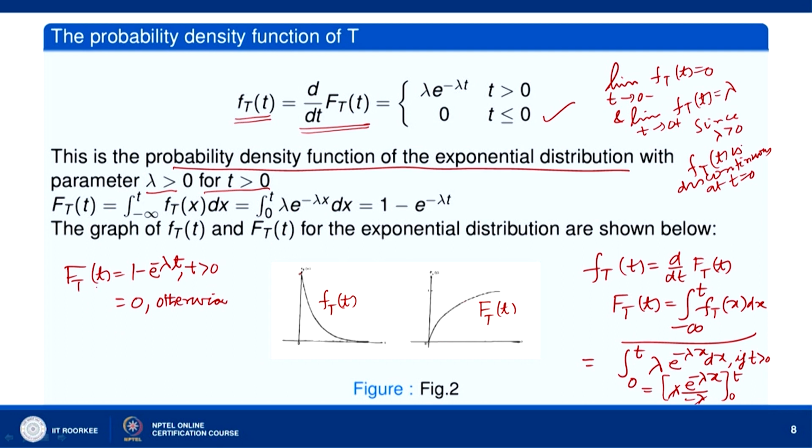F(t) is equal to 1 minus e to power minus lambda t when t is greater than 0. We can find the limit here as t tends to 0 plus. When t goes to 0 plus, e to power minus lambda t goes to 1, so 1 minus 1 is 0. The limit as t tends to 0 minus of F(t) is also 0, and at t equal to 0 also it is 0. So F(0) is also 0. So F(t) is continuous for all t.